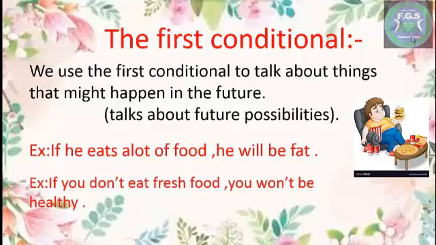Another example, if you don't eat fresh food, you won't be healthy. So here I talk about things that might happen in the future, future possibilities.